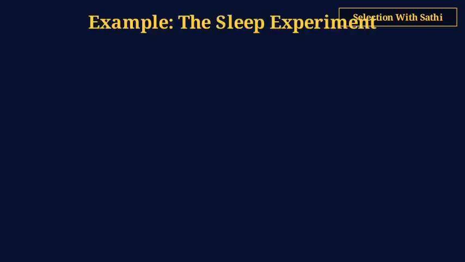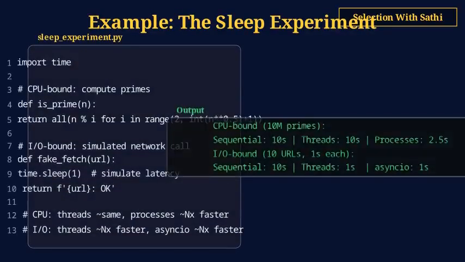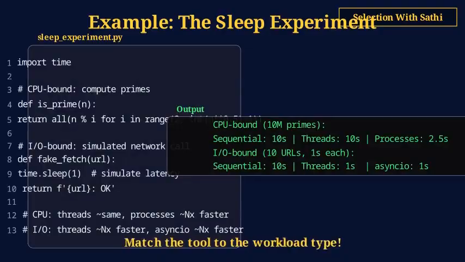The sleep experiment reveals the scaling limits of each approach. Launch 100 sleeping tasks in each model. Threading takes about 1.1 seconds and uses 8 megabytes. Each thread is about 80 kilobytes. Multiprocessing takes about 1.5 seconds and uses 200 megabytes.